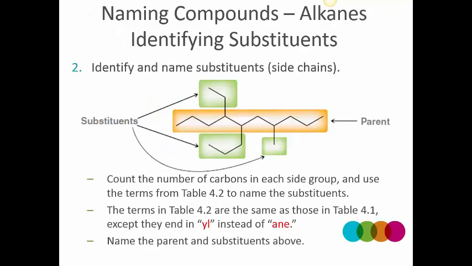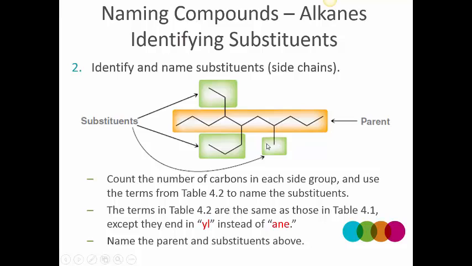Next slide talks a little bit more about naming the main parent chain and the side chains. How do we name the side chains, and how do you organize them? This molecule has 10 carbons in the parent chain, or the trunk, or the main track of a complex railway system, if you want to think about it that way. You will find that this is highlighted in a yellowish white rectangle. The side chains are highlighted in greenish white rectangles, and one of them contains 1 carbon, one contains 2 carbons, and the third branch contains 3 carbons.